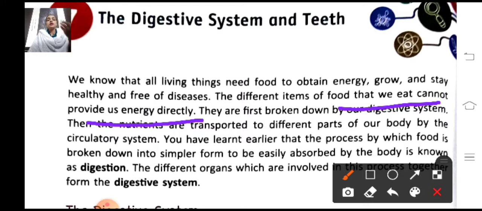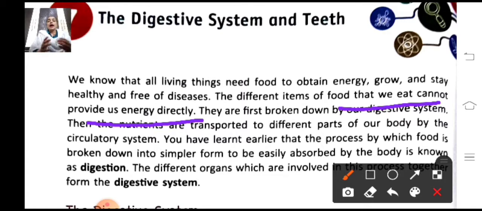So when we take food, our body systems break it into simpler forms and then it is transported to the different parts of our body with the help of our circulatory system. Now what do you mean by circulatory system? Circulatory system means through the blood. Through the blood it reaches the different parts of our body.